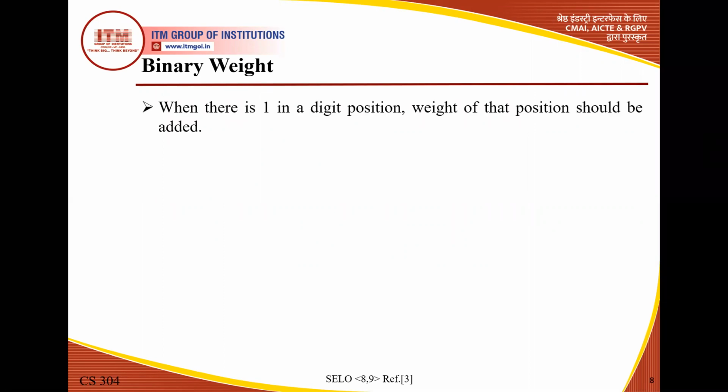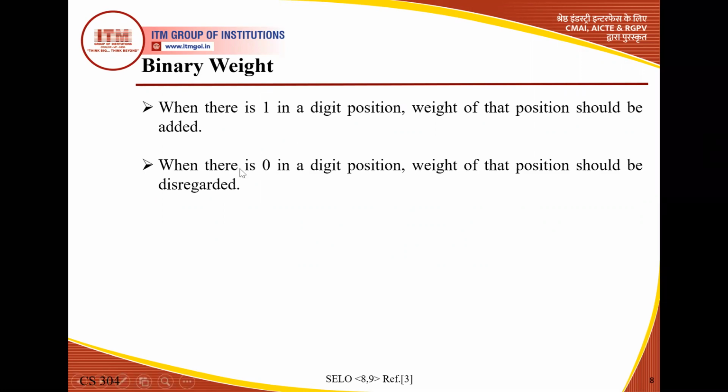Again, it is important, students, concentrate here. When there is a 1 in a digit position, the weight of that position should be added. In digital we use logic 0 or 1; we use only 2 digits, 0 and 1. When there is a 1 in a digit at any position, the weight of that particular position is considered and added. When there is a 0 in a digit position, the weight of that position should not be considered. Disregard it, because in binary we have only 0 and 1.